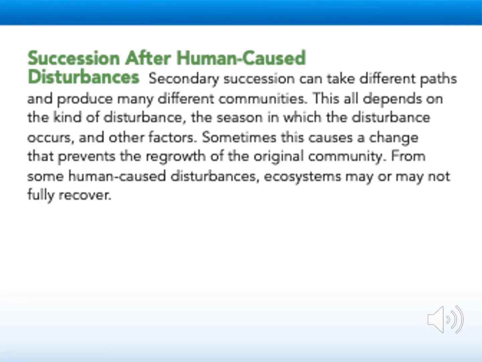Secondary succession can take different paths and produce many different communities. This all depends on the kind of disturbance, the season in which the disturbance occurs, and other factors. Sometimes this causes a change that prevents the regrowth of the original community. For some human-caused disturbances, ecosystems may or may not fully recover.